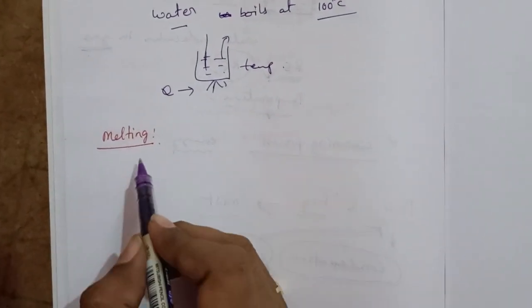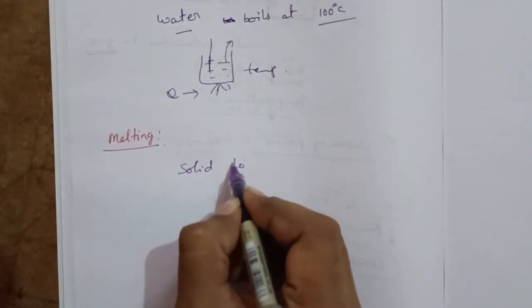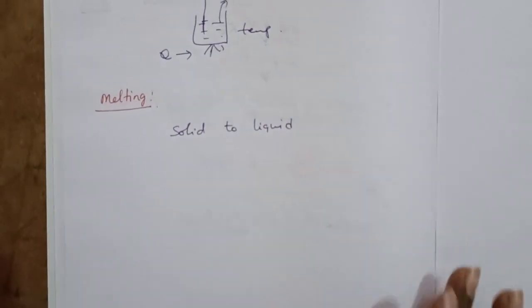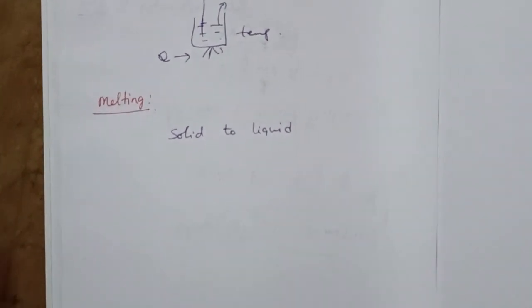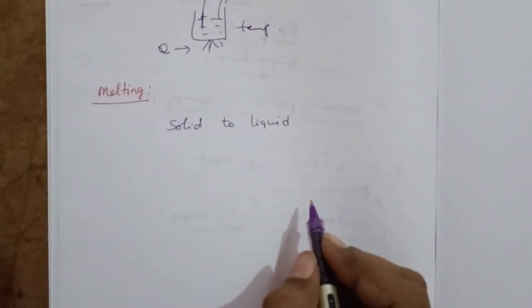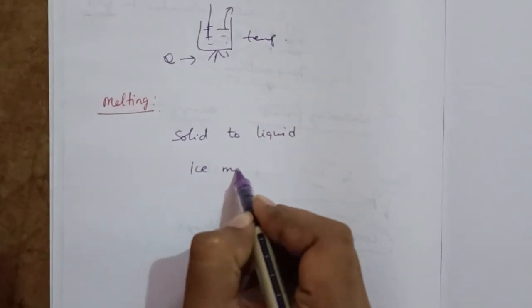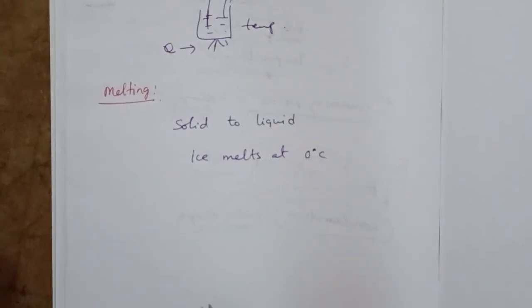Next, melting. Melting means solid to liquid. Converting from solid state to liquid state at one particular temperature. Ice melts at 0 degrees Celsius.